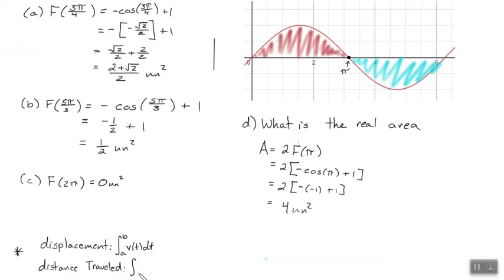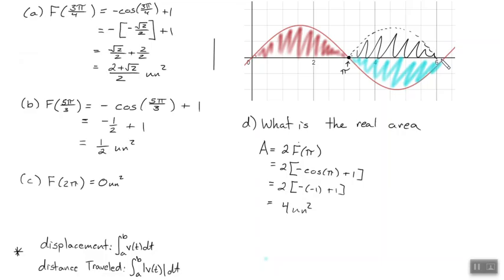The integral from a to b of the absolute value of the velocity gives me the total distance traveled. If you imagine graphing it, the absolute value would give us this thing, and then I would just have this extra red area to count. Distance traveled is an absolute value expression.